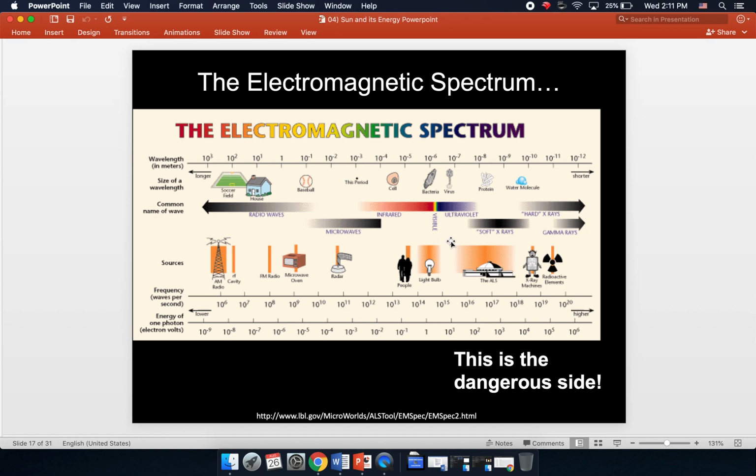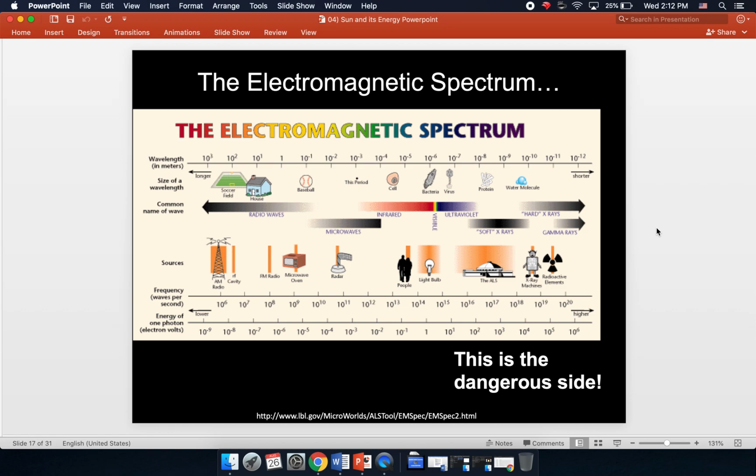So then when we get over on this side, we're starting to get into the dangerous types of energy. They have shorter wavelengths, carry a lot more energy, and they're more dangerous to us. Ultraviolet radiation is dangerous to all living things. X-rays and gamma rays are very, very harmful. So again, the longer the wavelength, the less energy the form of radiation carries. The shorter the wavelength, the more energy that form of radiation carries.